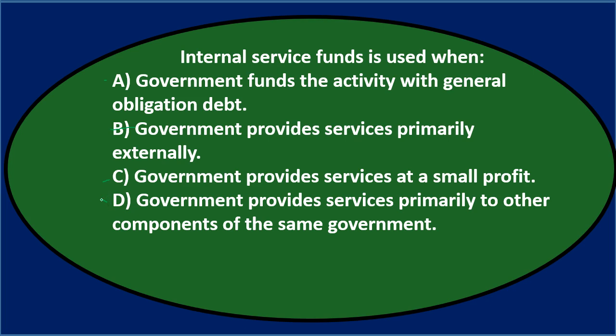D and B are kind of opposites. So even if we were thinking that A or C might be relevant, it would have to be either B or D because they exclude each other. They cover all the bases: either the government provides services primarily externally, or the government provides services primarily to other components of the same government. Considering those cover all the bases, one of those two has to be true, and therefore we can narrow down between B and D, and of those two, D is our final answer: the government provides services primarily to other components of the same government for an internal service fund.